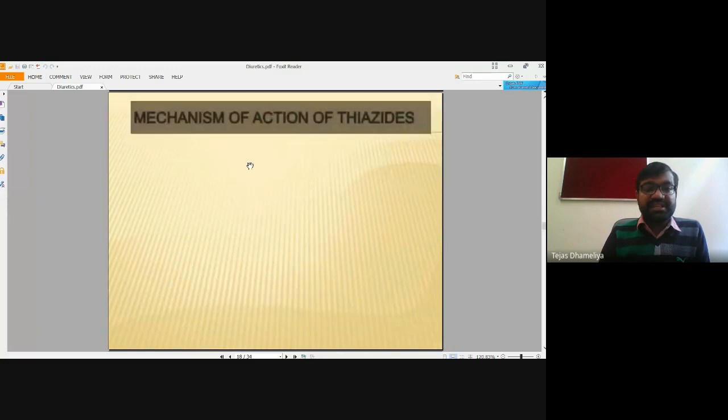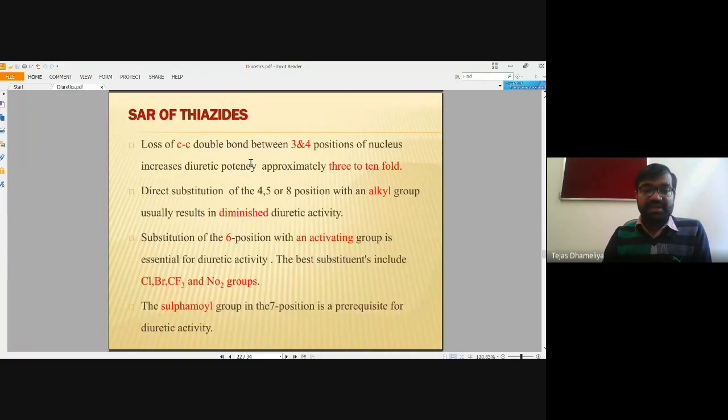Okay, so there is a mistake in this presentation, but the moral of this SAR is that this sulfamoyl group should be present in this position, which is considered a prerequisite for diuretic activity.